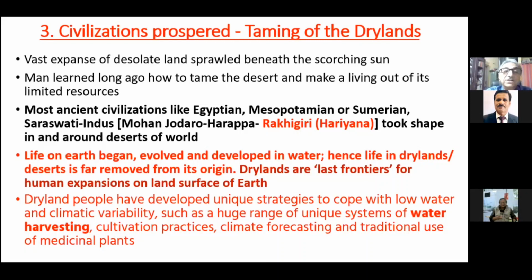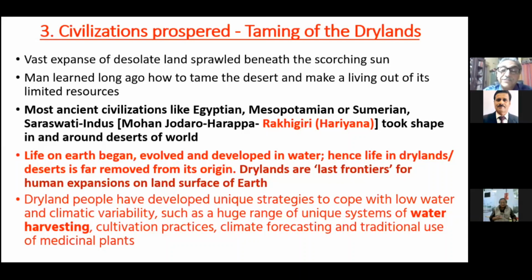Life on Earth actually began and evolved in water initially. So if you study the Earth's history, most of the life forms were in the oceans. And the moment Earth started getting its ozone layer, the life forms started migrating on the land. So we had the amphibian life in the beginning, and then gradually the land was also occupied by the living organisms. And the drylands are the last frontiers for human expansion on land surface of Earth. So this is again a very challenging environment.